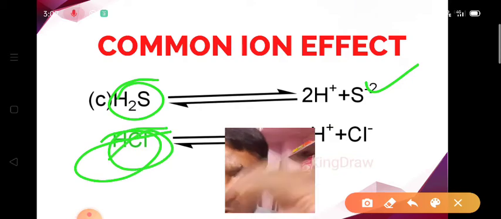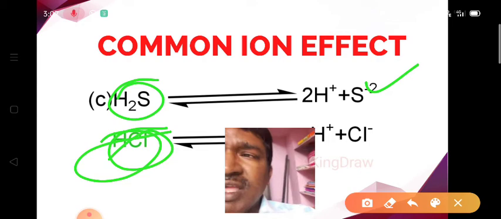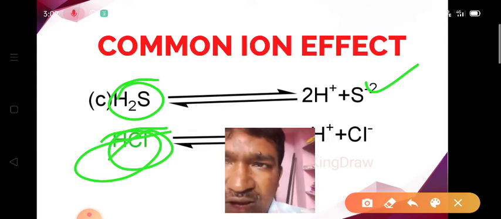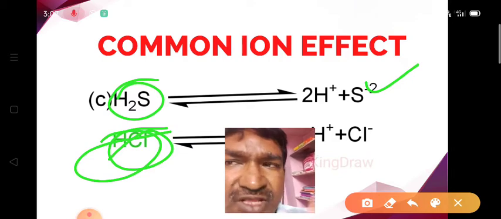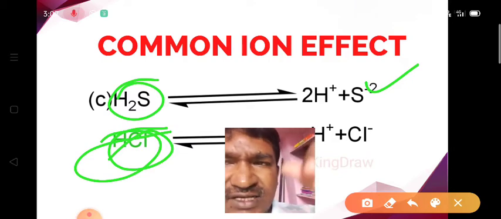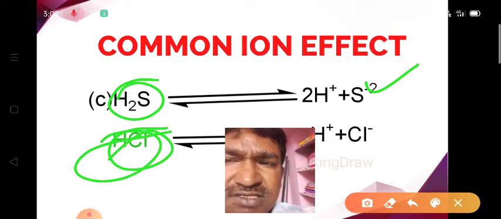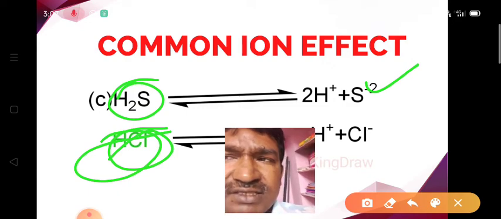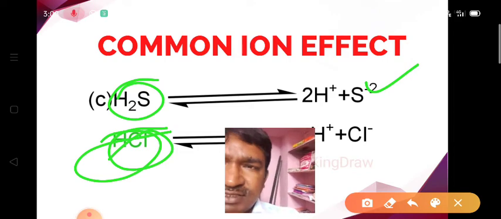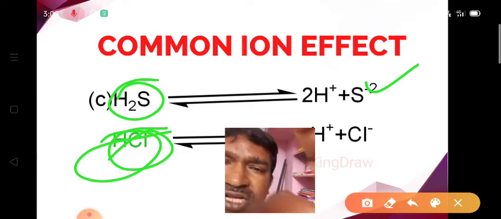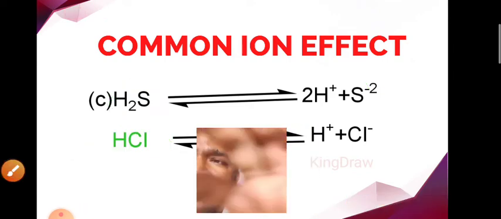We are adding a strong electrolyte, HCl, to the weak electrolyte H2S. And H plus ions, that means protons, are common in these two electrolytes. As a result, the concentration of H plus ions increases and the solubility of H2S decreases. That is the point we have to remember here.